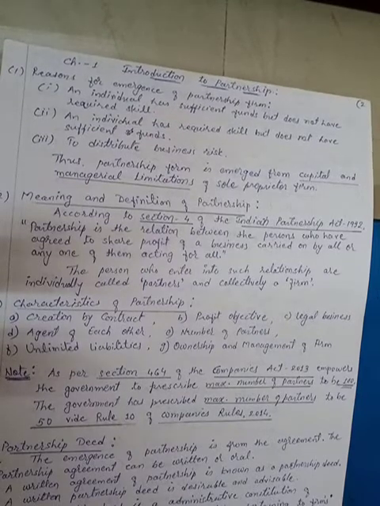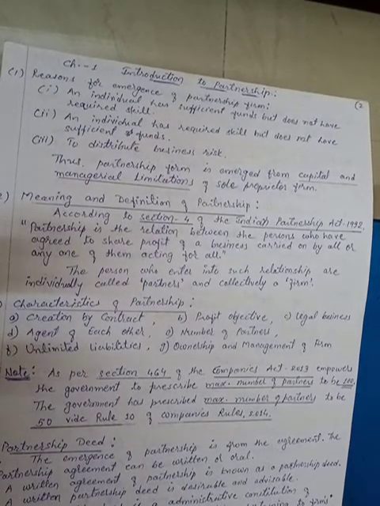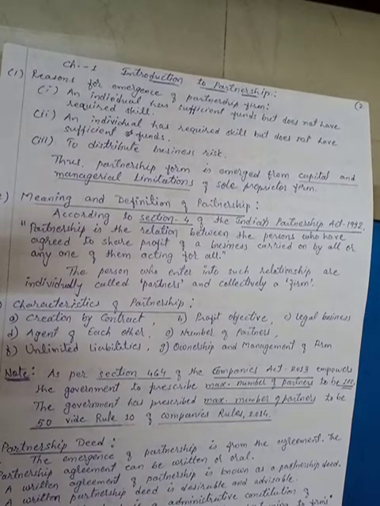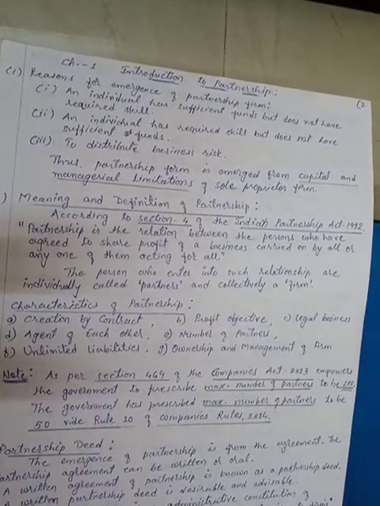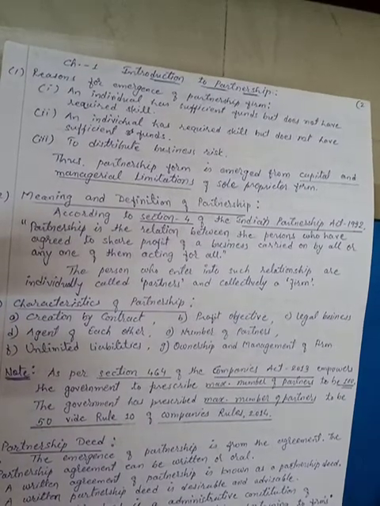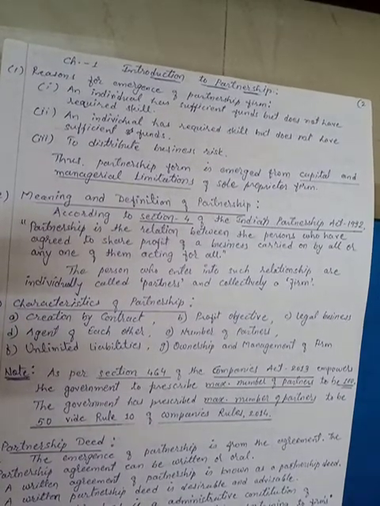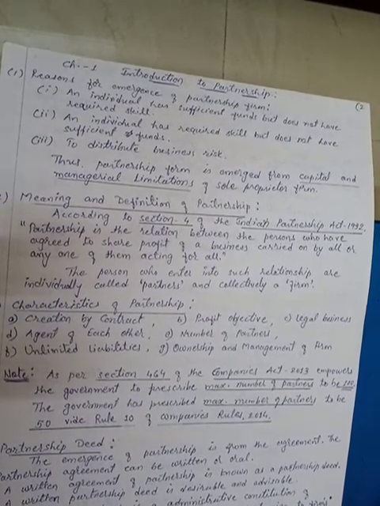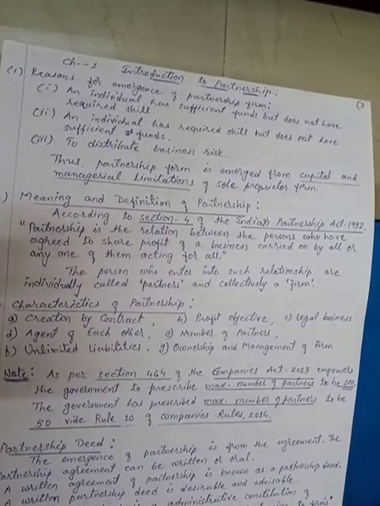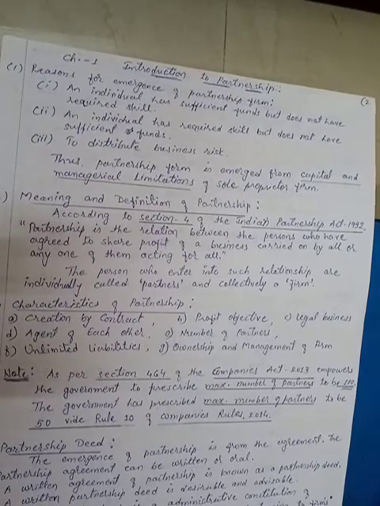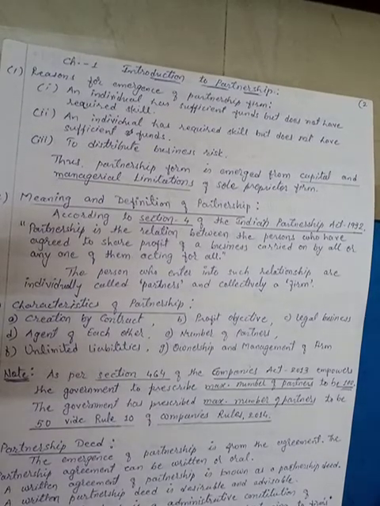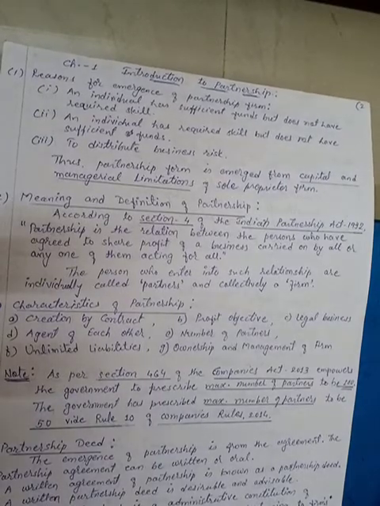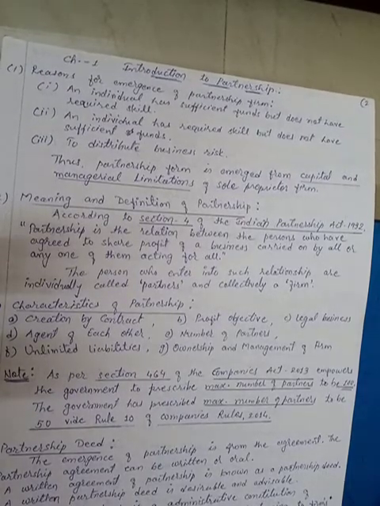Afterwards, if the number of partners exceeds the maximum number, then it will become a company. So it is given over here. As per the Companies Act 2013, the government has the power to keep the maximum number of partners up to 100. But at present, the government has decided to keep the maximum number of partners up to 50 only, by Rule 10 of the Companies Rules 2014.